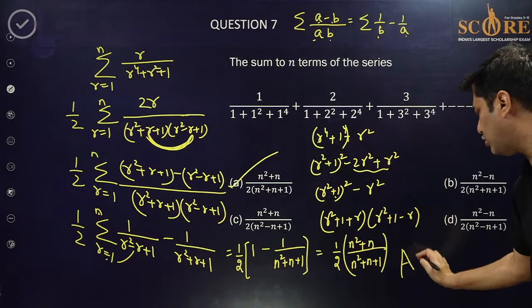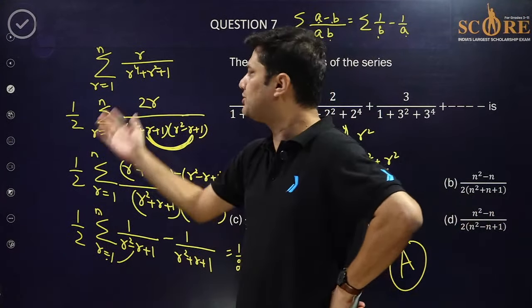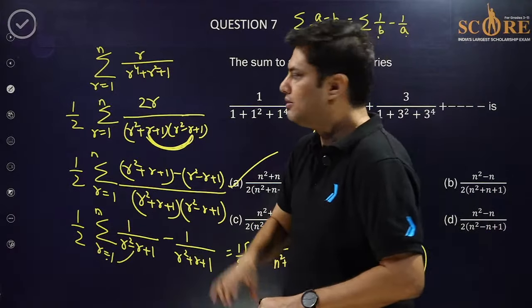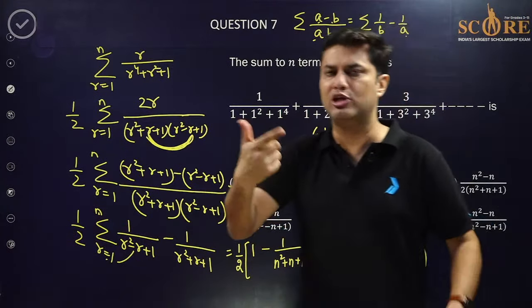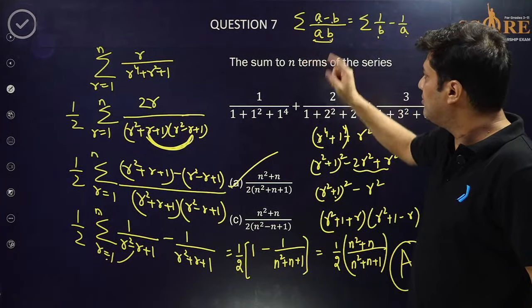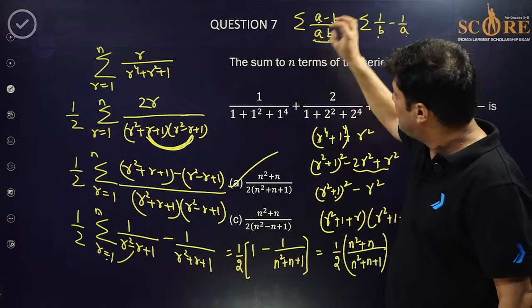This is a very common telescopic series in JEE. Very, very common. It has been asked multiple times. The rule to form a telescopic series, telescopy means consecutive terms are cancelling out. The rule is you have to factorize this denominator into 2 parts, and the difference of these 2 parts will be in the numerator. That's the logic. This biquadratic is factorized into 2 quadratics. This is the proof.